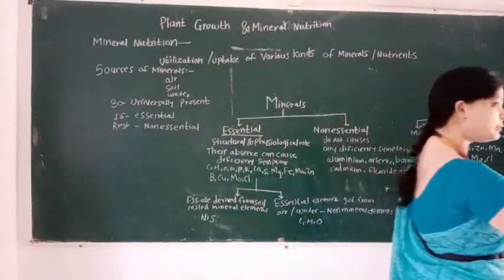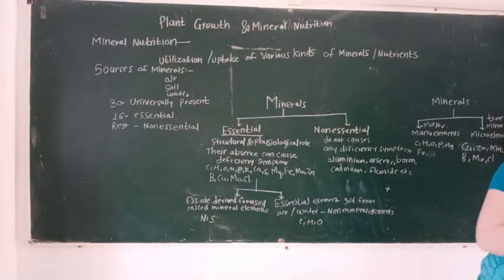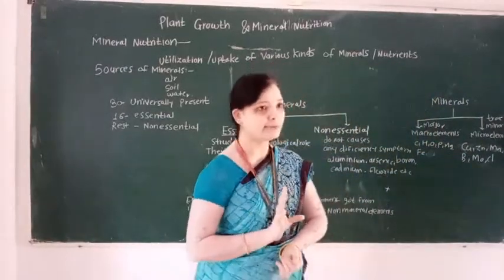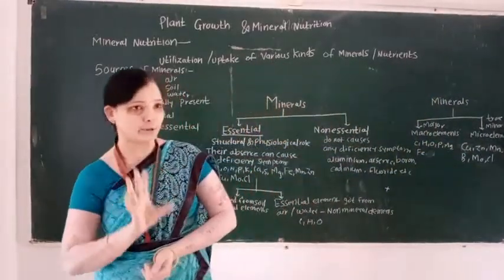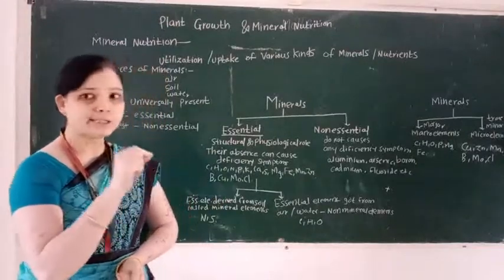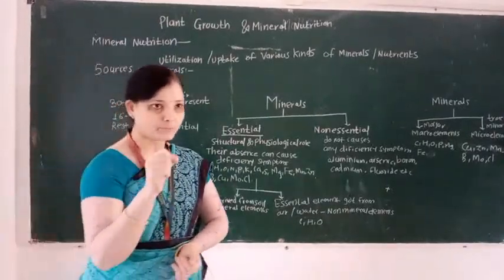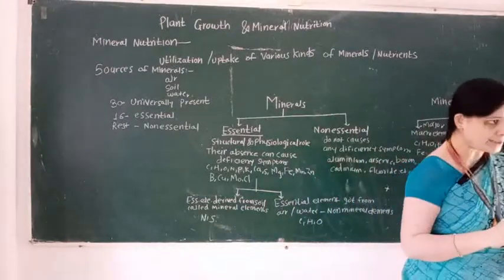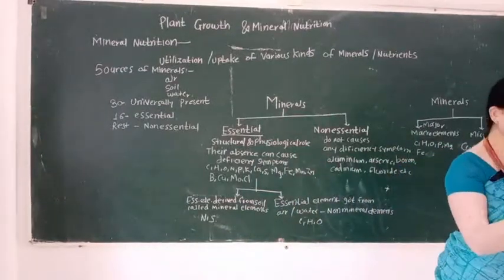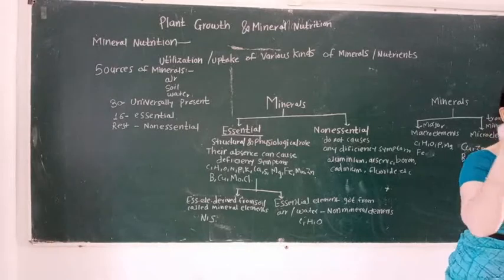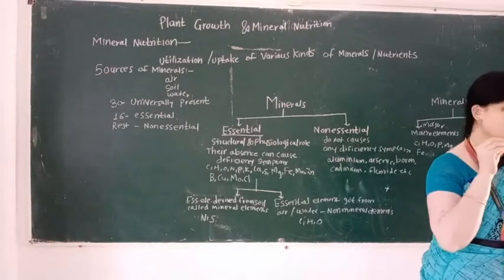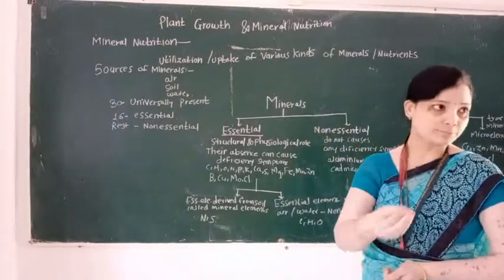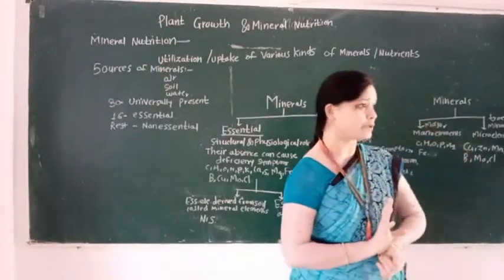What is the basic difference between essential nutrients and non-essential nutrients? Essential nutrients are the nutrients or elements which perform a structural or physiological role, that is, they are needed for growth and development of the plant body.